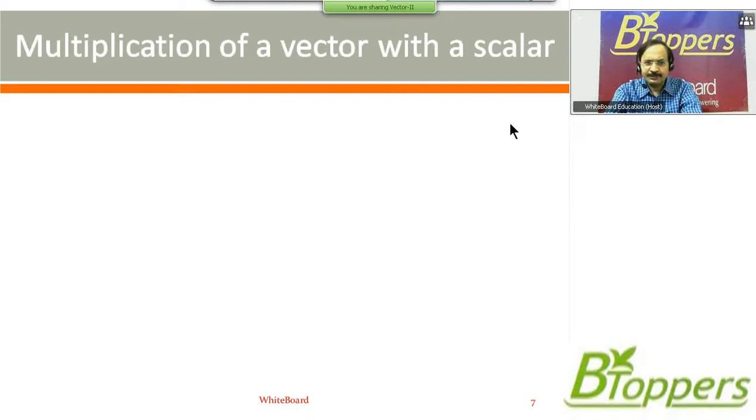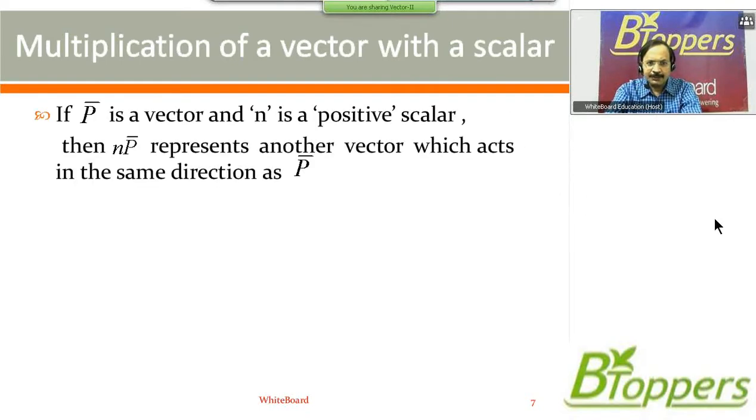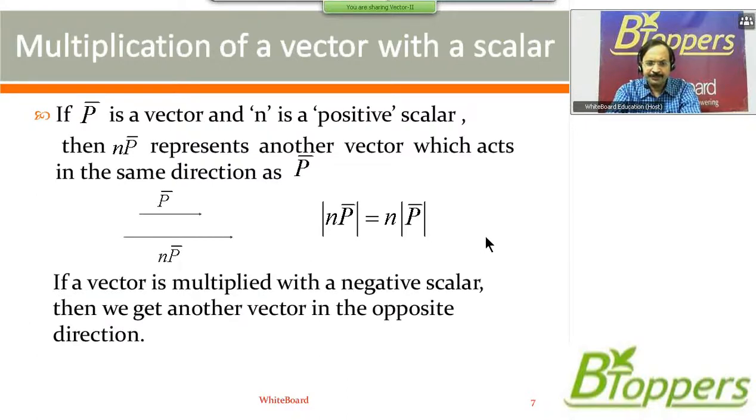Multiplication of a vector with a scalar. If P bar is a vector and n is a positive scalar, then nP bar represents another vector which acts in the same direction as P bar. Here is vector P bar, this is vector nP bar. Modulus of nP bar is n times the modulus of P bar.